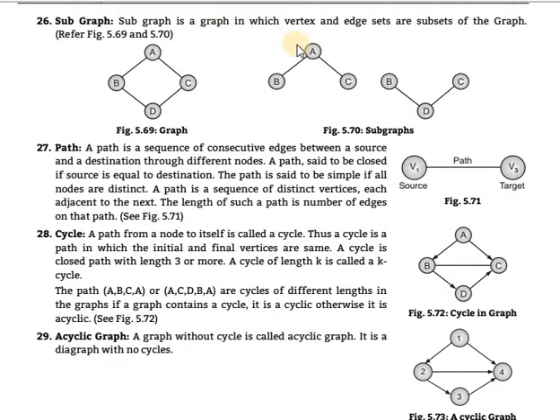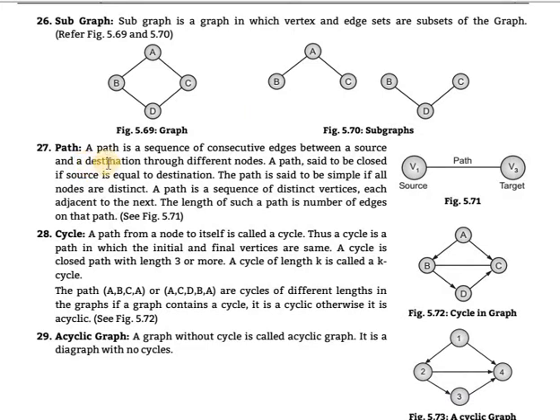Subgraph. A subgraph is a graph in which the vertex and edge sets are subsets of the graph. This is the one main graph. This is a subgraph and this is a subgraph. These are the subgraphs, which divide the graph. This is the main graph.